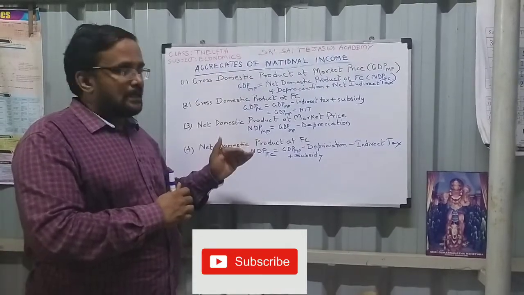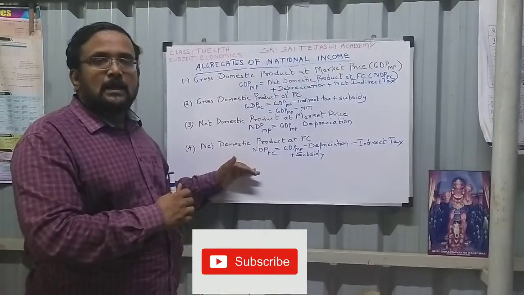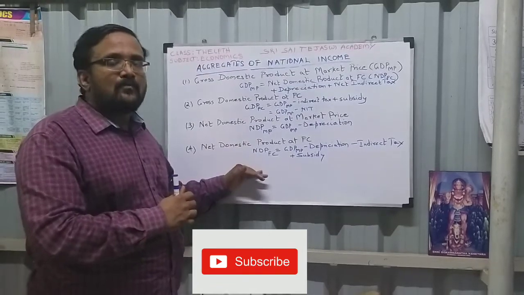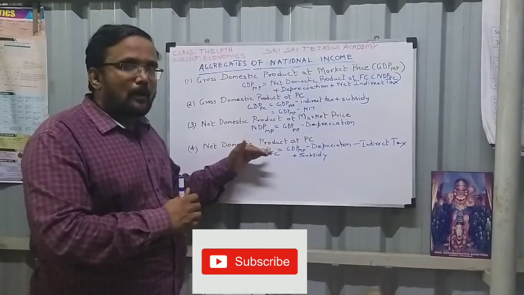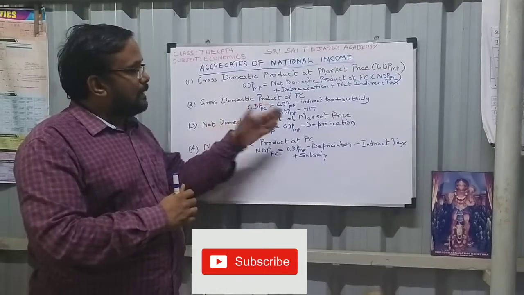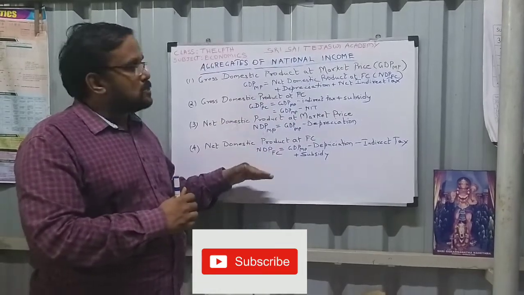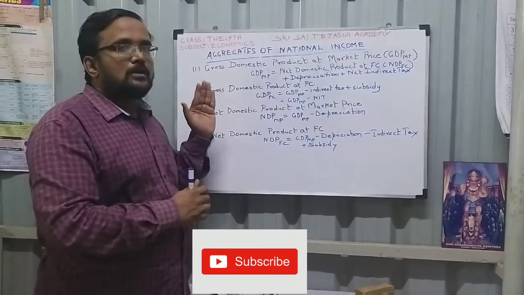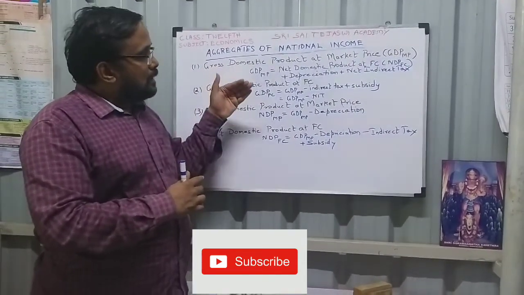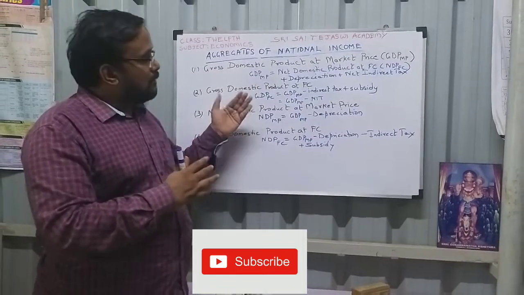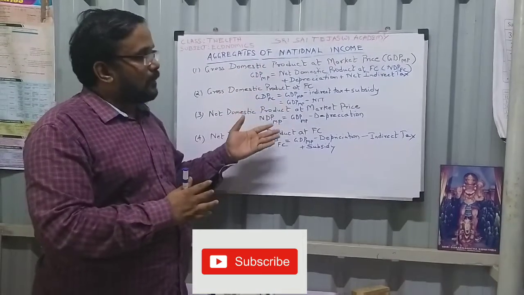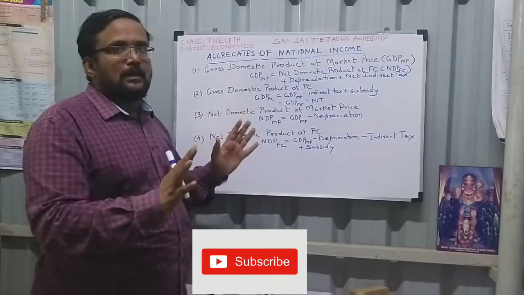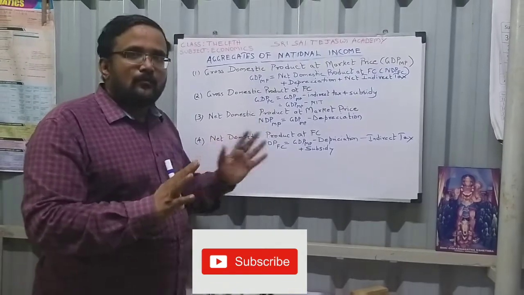We are going to see the aggregates of national income. Various aggregates are there. First we will see 4 aggregates. These aggregates are very important from the exam point of view, and we will have problems in that also. One will be given, one will be asked. You need not get bewildered or afraid that so many formulas are there and you cannot memorize them. There is no need to fear.